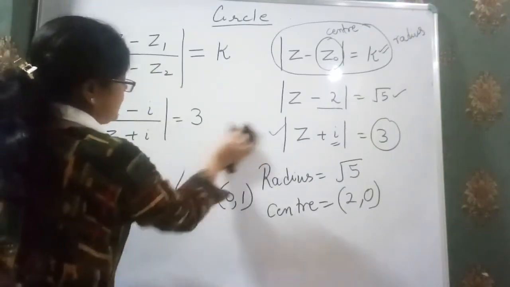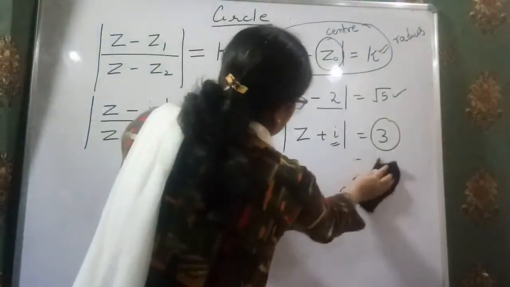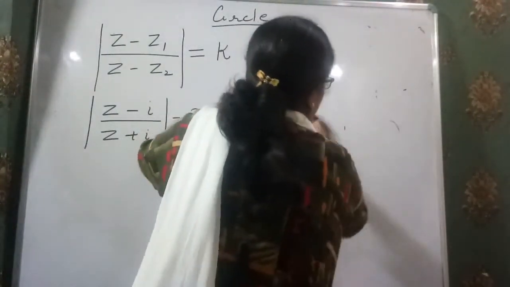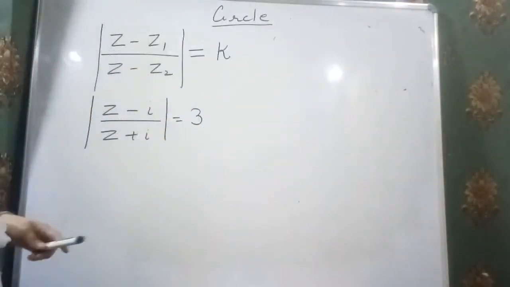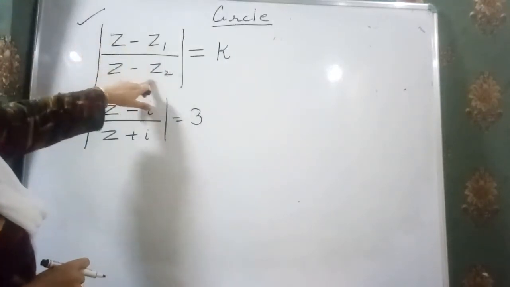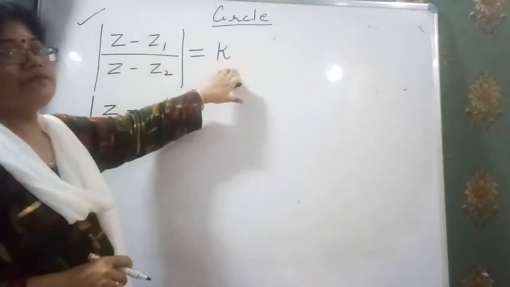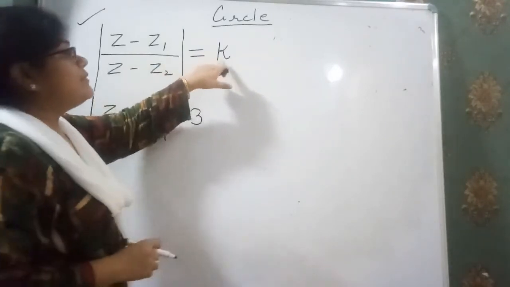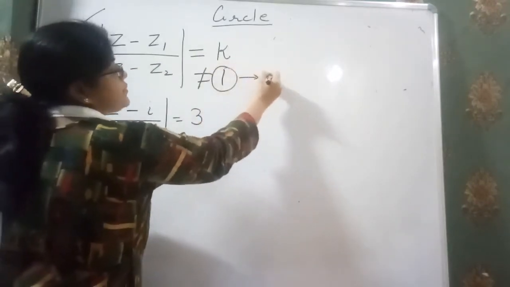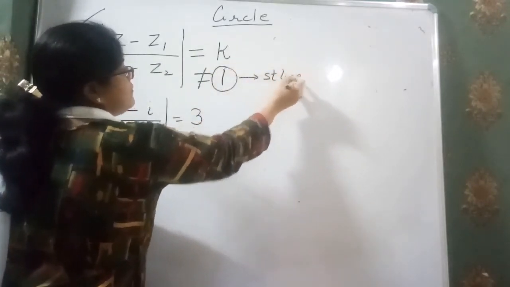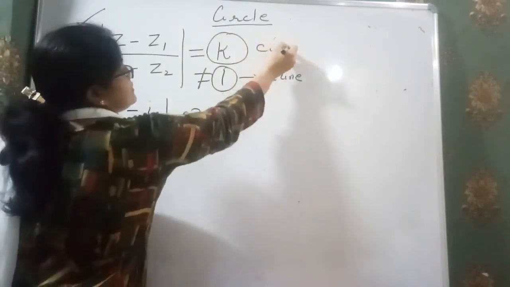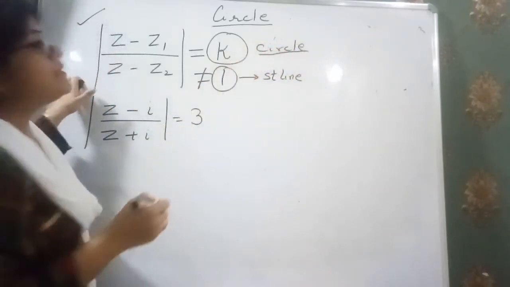I have written one more thing here. You can note it down. If the equation of the complex number is given in this format, |z - z1| / |z - z2| = k, and this k is not equal to 1. When it is equal to 1, then it is a straight line, as I told earlier. But when it is not equal to 1, that means it has some value, then this represents the circle.